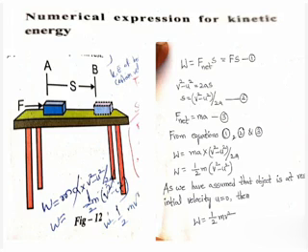When we apply some force, then what happens? It is displaced. Means it is going from point A to B, means its velocity is changing. So its velocity is changing from u to v, where u is the initial velocity and v is the final velocity. First it is at rest. When we apply some force on that, its velocity will be changing. So initial velocity is u, final velocity is v.